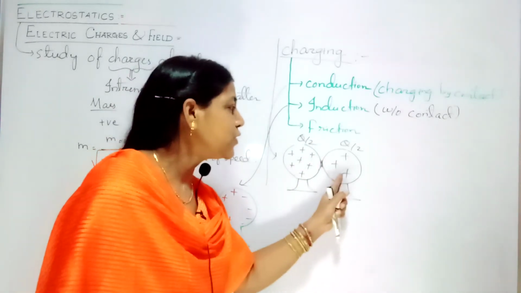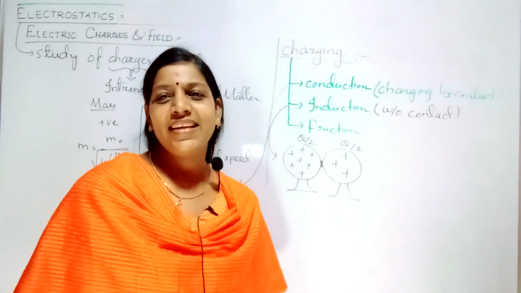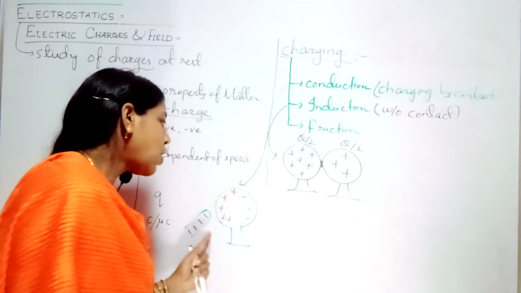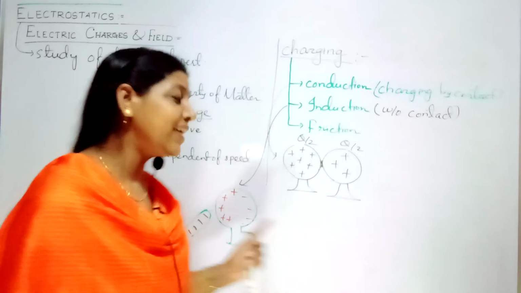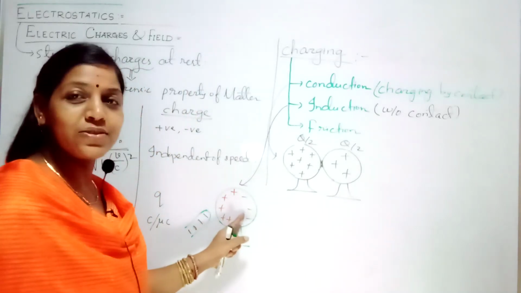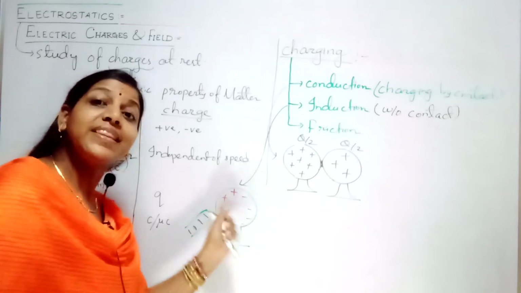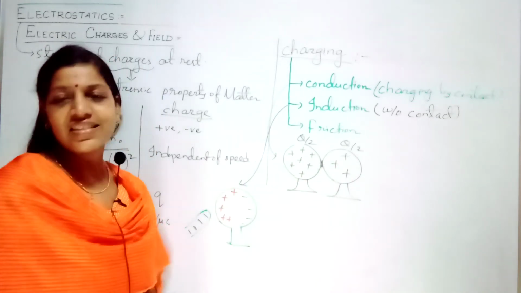If it is positive, it will be positive. If it is a negatively charged body, then the same negative charge will be given to the other body. Whereas in the case of induction, opposite charges will be induced. If you take a positively charged body, it will induce negative. If you take negative, it will induce positive to that side. Again, on the opposite side, it will be oppositely charged.